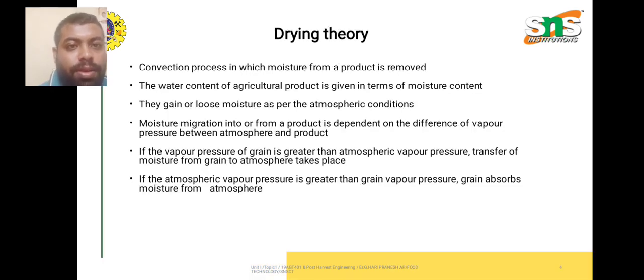Theory of drying. Convection is the process in which moisture from a product is removed. The water content of an agricultural product is given in terms of moisture content. They gain or lose moisture as per the atmospheric conditions. Moisture migration into or from a product depends on the difference of vapor pressure between atmosphere and product. If the vapor pressure of the grain is greater than the atmospheric vapor pressure, then the transfer of moisture from grain to atmosphere takes place. If the atmospheric vapor pressure is greater than the grain vapor pressure, grain absorbs moisture from the atmosphere. This is the theory of drying.